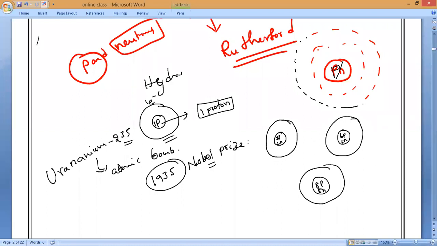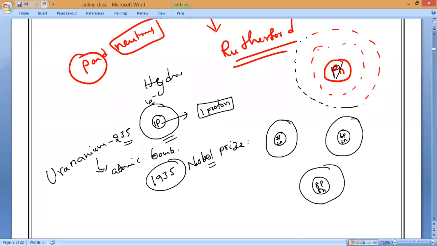Finally, he passed away in 1974. 1974 is not very far. We can consider it recent years, just around 50 years ago. So that is about Mr. James Chadwick, one of the great physicists of England. Now this is all about the discovery of electrons, protons, and neutrons.